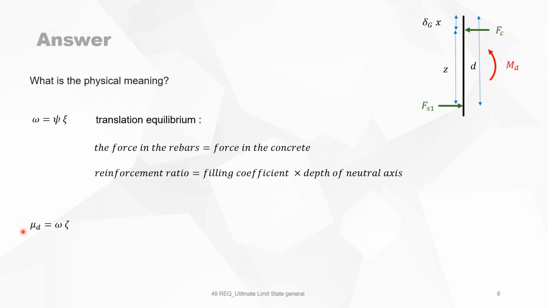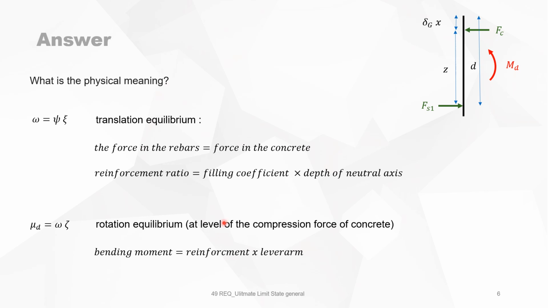Second equation, mu d is omega zeta. It's a rotation equilibrium at the level of the compression force of concrete. And the physical meaning is the bending moment, or the reduced bending moment, is equal to the reinforcement times the lever arm.